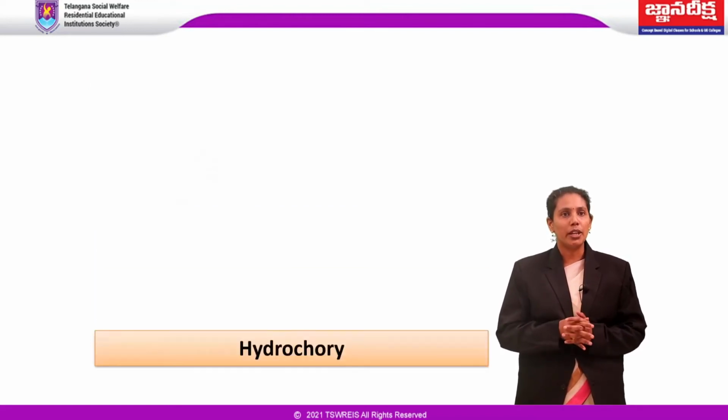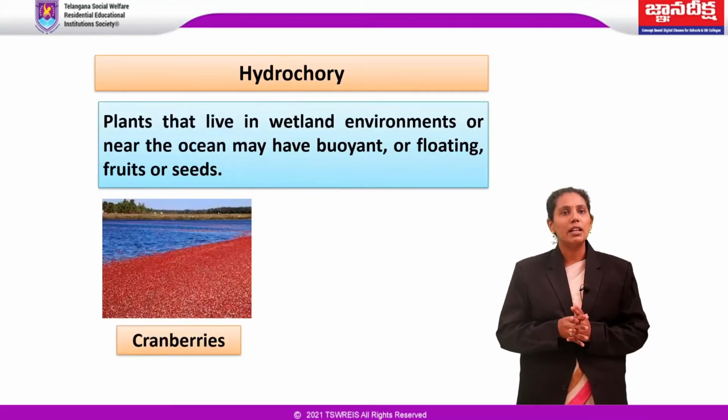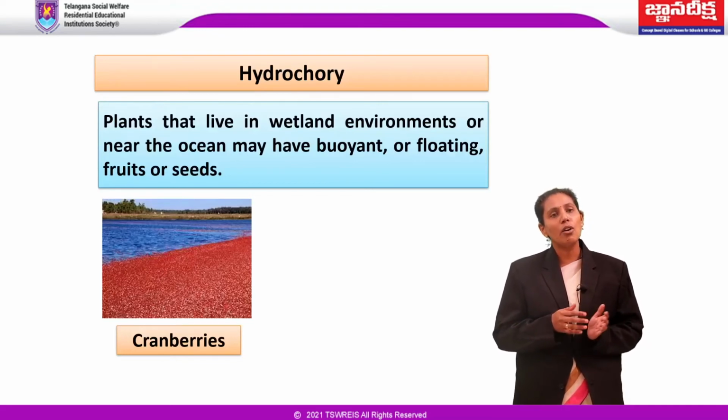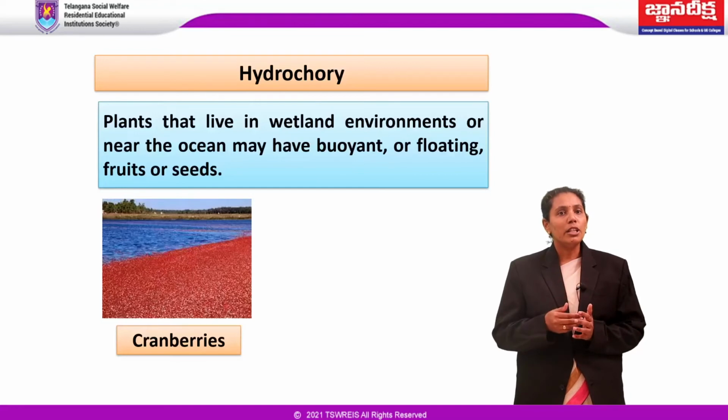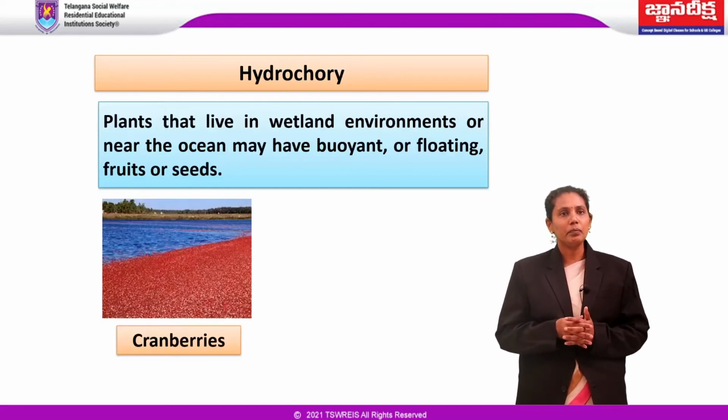Next one is hydrochory, water dispersal of seed. Plants that live in wetland environments or near the ocean may have buoyant or floating fruits or seeds. Cranberries, particularly some species of Vaccinium, are low-growing plants found in boggy environments. Their bright red berries are not particularly sweet and thus probably not attractive to animals. However, cranberry fruits float on water, which helps in their seed dispersal in wetland habitats.